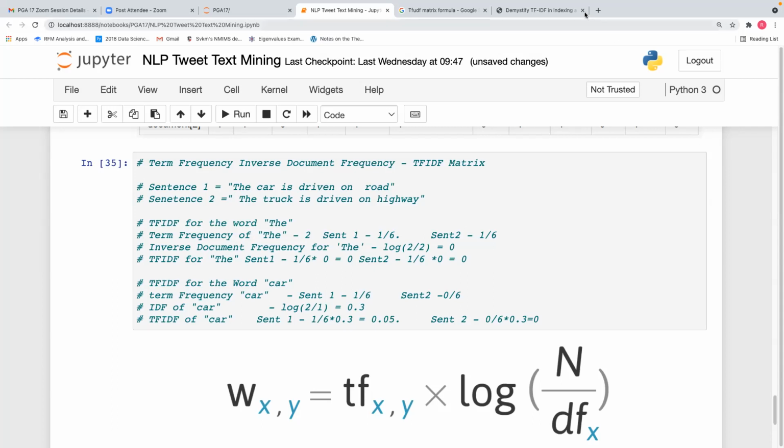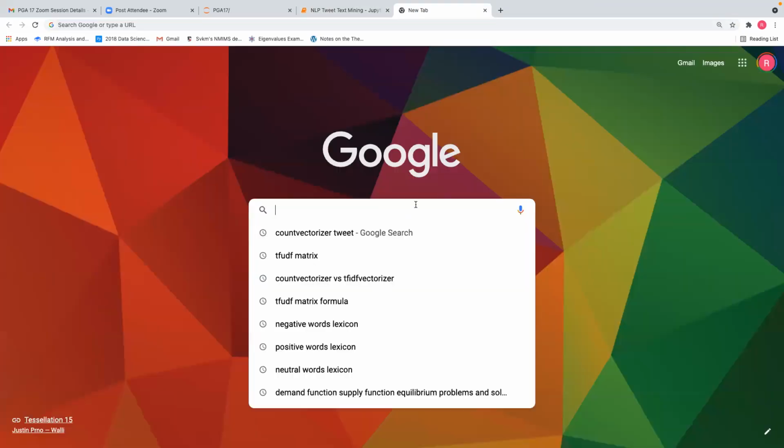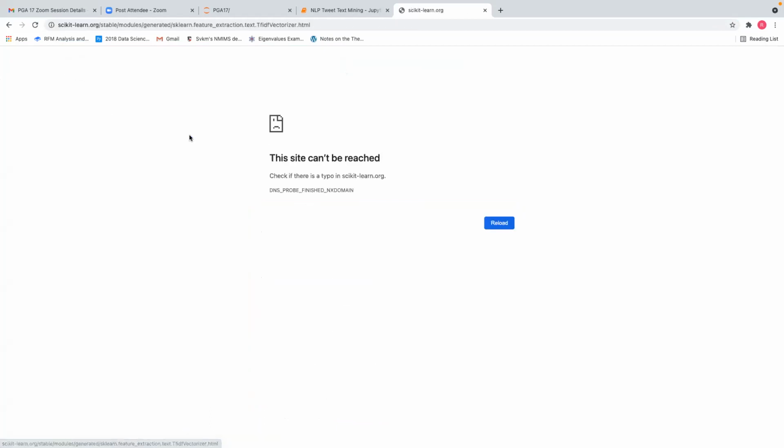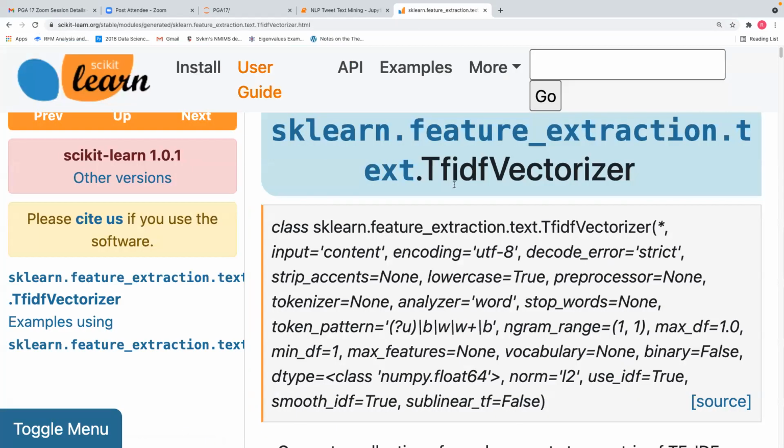Now, for TF IDF, we have an interesting thing in sklearn, Python: the sklearn TF IDF vectorizer. TF IDF vectorizer is there in Python for converting your text or sentences into vectors. You can see a lot of arguments here.